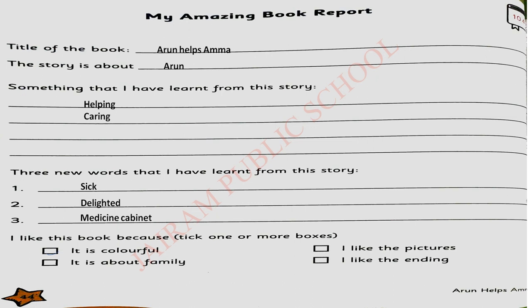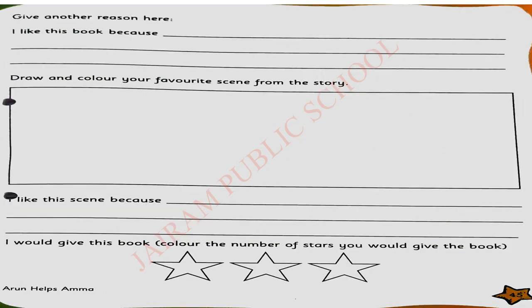You can tick your option. Give another reason here. Why do you like this book? Arun is taking care of his mother. So, I like this part from the story. So, I am giving that reason. Next, draw your favorite scene from the book, or your favorite thing from this book. You can draw that in the particular box.